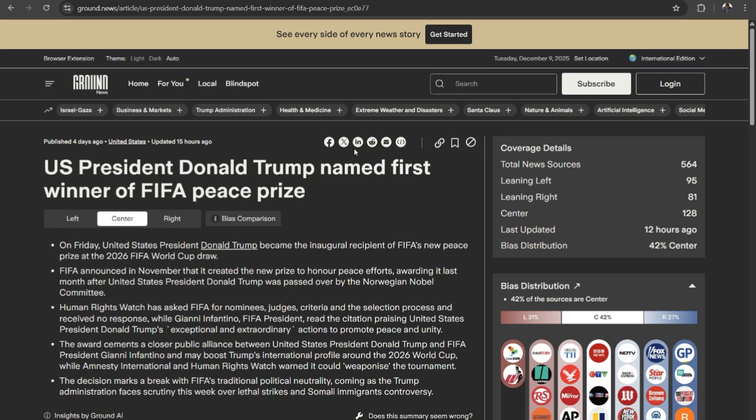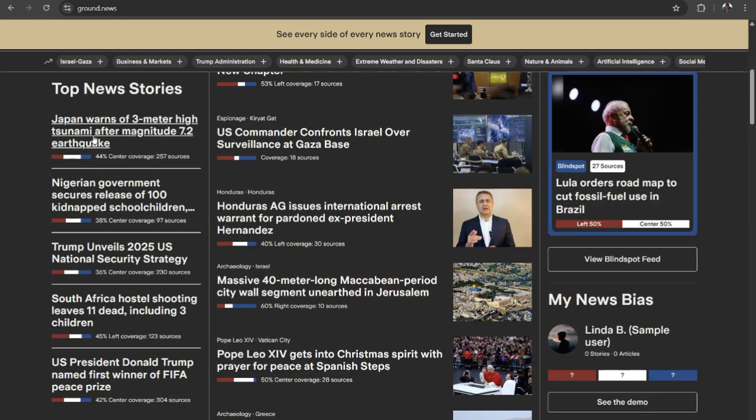Now, the golden part about Ground News is how it unveils the bias in the news that you see every single day. You can see Japan warns of 3-meter high tsunami after magnitude 7.2 earthquake. This is a serious news. These are top stories right here. You can see the Nigerian news right here. This is South Africa. And let's use this one for instance. You can see US President Donald Trump named first winner of FIFA Peace Prize. If you look right here, it says 304 sources. So almost every news source that you would ever be looking for is right here.